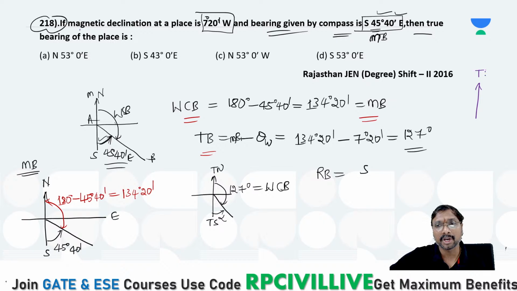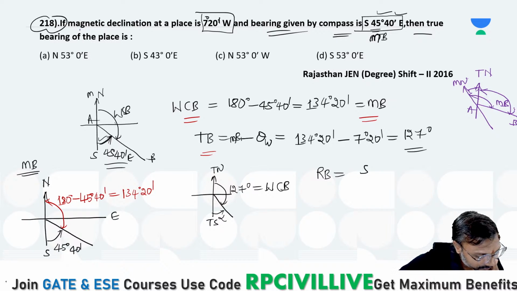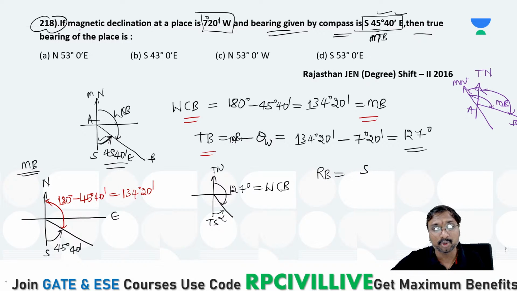True north, and magnetic north will be on the left hand side. Suppose any line AB is there. This is your magnetic bearing. And how can you get the true bearing? The true bearing will be lesser than the magnetic bearing, because we have to deduct this value. So the true bearing is the magnetic bearing minus the west declination. If it is a west declination, directly you can take minus.